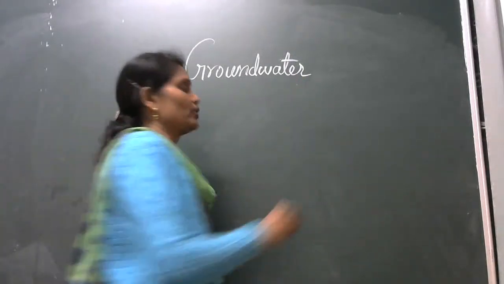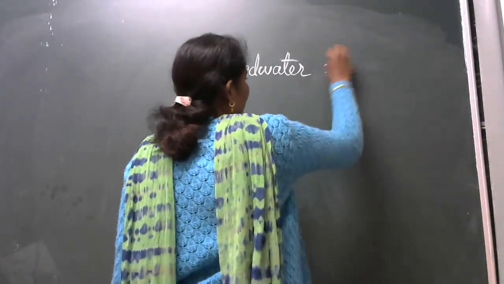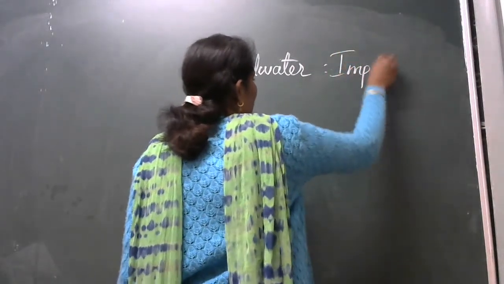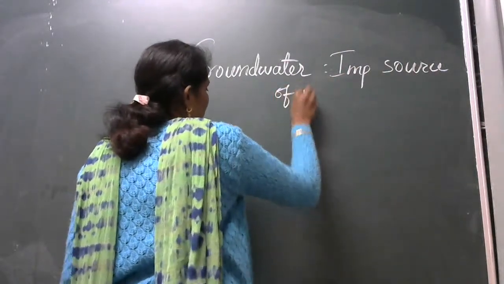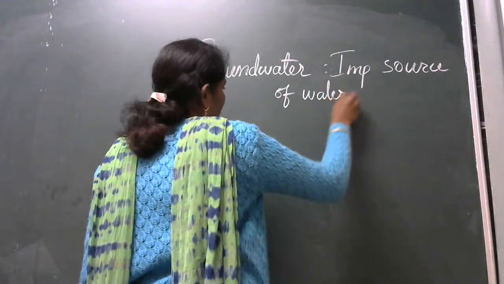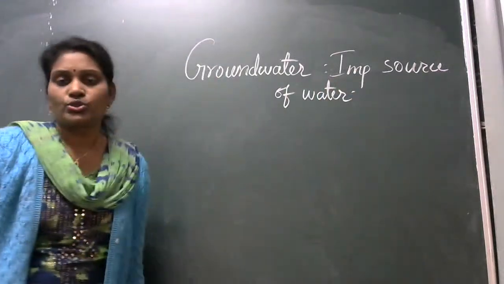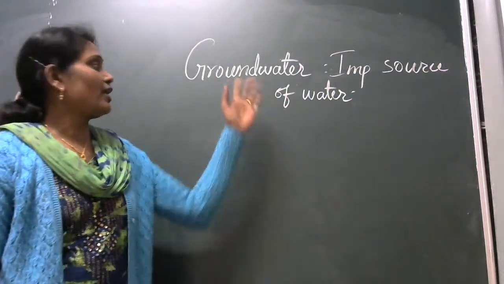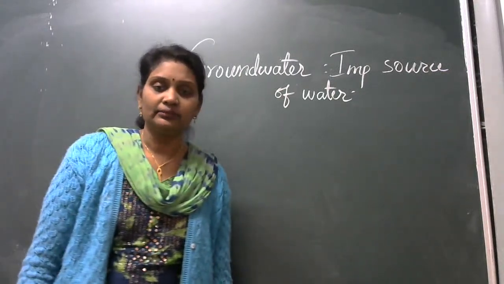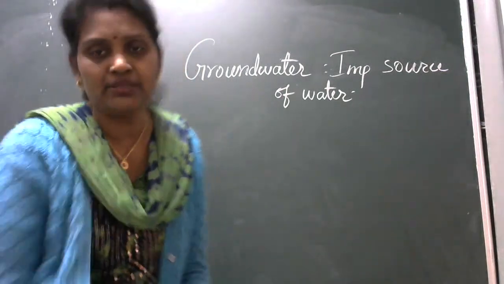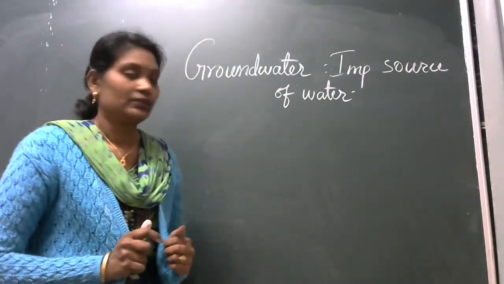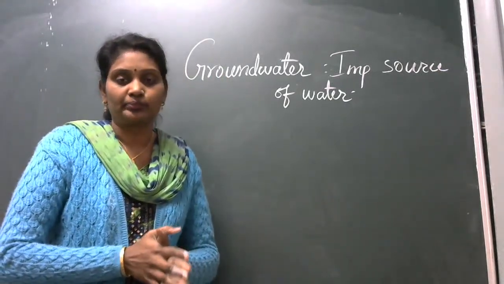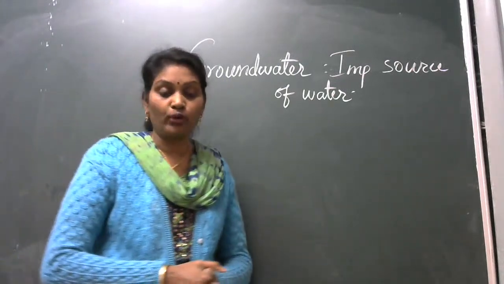Groundwater is also an important source of water. So students, do you know what is the meaning of groundwater? कौन बता सकता है? Tell me, students, tell me what is the meaning of groundwater? Groundwater is also the important source of water.